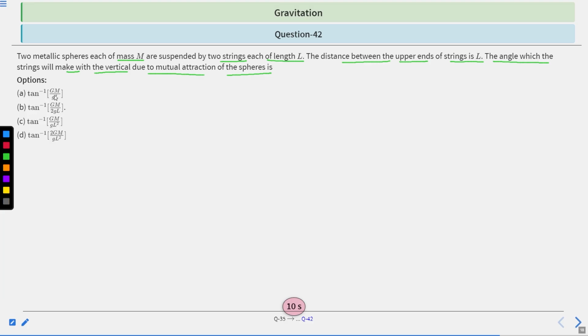Option A, tan inverse Gm divided by Gl. Option B, tan inverse Gm divided by 2Gl. Option C, tan inverse Gm divided by Gl square. And option D, tan inverse 2Gm divided by Gl square. So which option is correct? You have 10 seconds to solve this question. After 10 seconds, we will provide the solution.